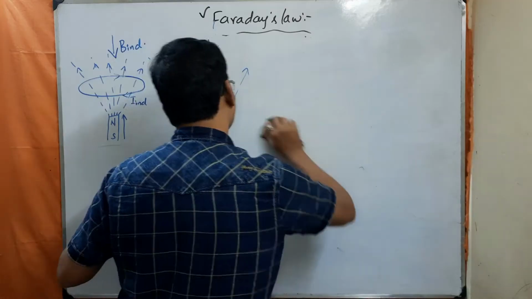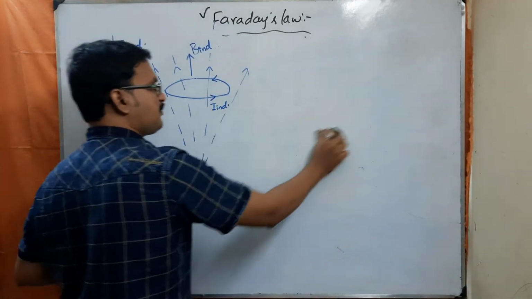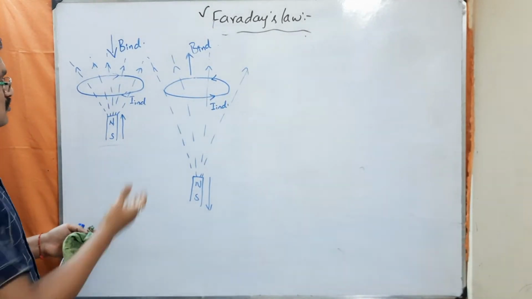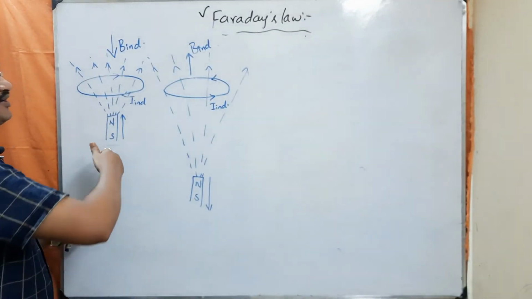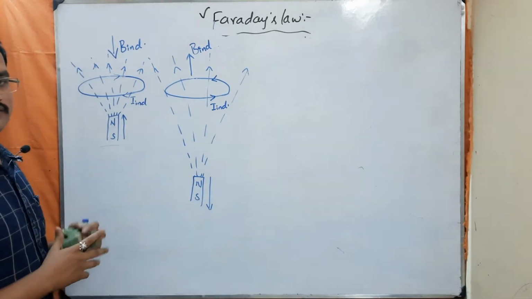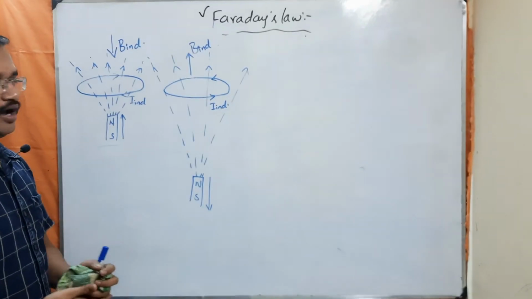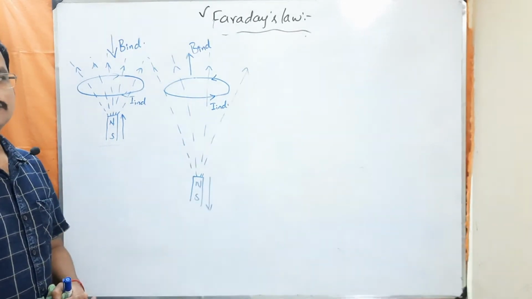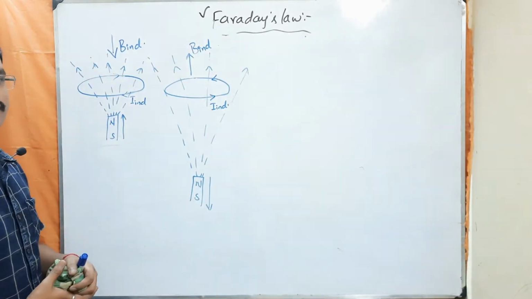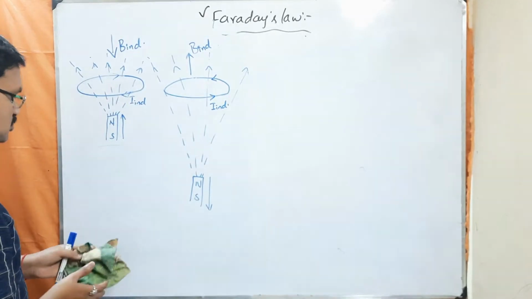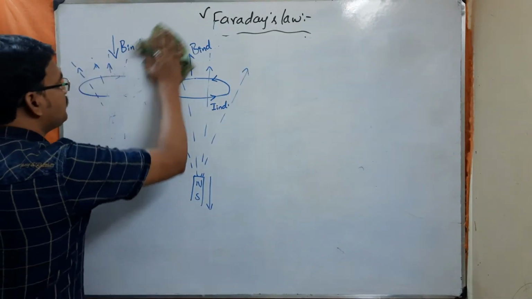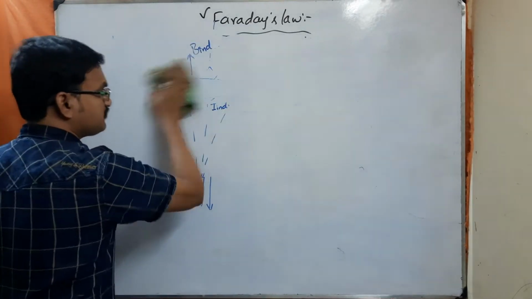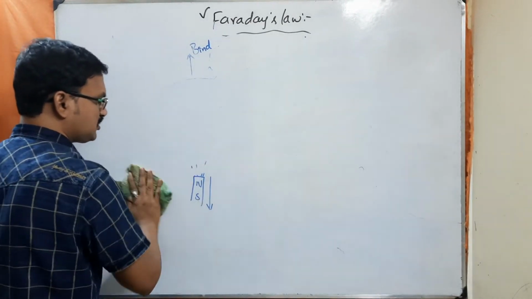Understood? Okay. So they may ask some conceptual question based on this Lenz's law. They may give some loop and say the flux is increasing with respect to time, then what is the direction of induced current? And if the flux is decreasing with respect to time, then what is the direction of induced current? So this is how they can frame a question. Already they have asked a question based on this concept in IES, the same question they have asked.